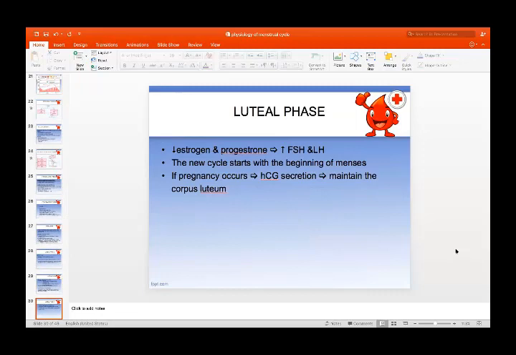In the luteal phase, the estrogen and progesterone decrease, and they cause increased FSH and LH at the same time. So they have a net positive feedback effect. The new cycle starts with the beginning of menstruation. If pregnancy occurs, HCG secretion starts from the trophoblast and maintains the corpus luteum.